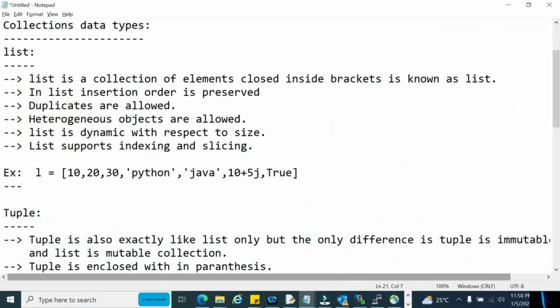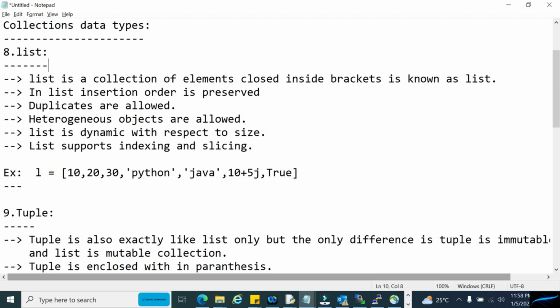In this tutorial we are discussing the next collection data type, that is nothing but list. Actually, for Python developers there is a proverb: list is not just a part of Python, list is the heart of Python. Why I'm saying that is because without the list data type we cannot imagine Python coding at all.